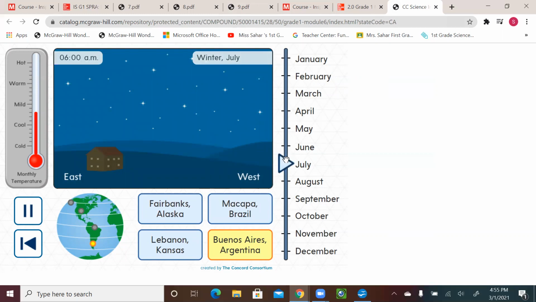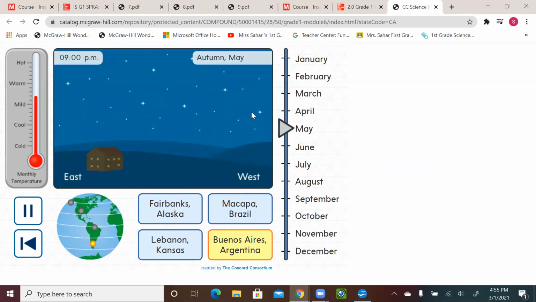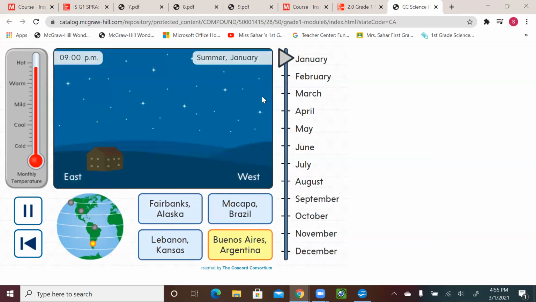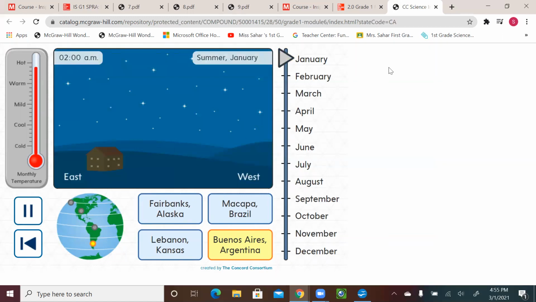Let's go for May, for example. If we go May, still closer then, because that's autumn. Let's go all the way to January, because that's summer. Look at the sun all the way up. And that explains why the daylight in summer is longer than the nighttime.